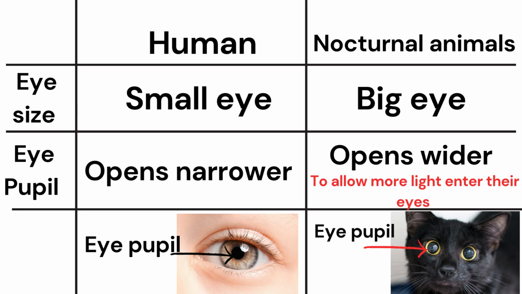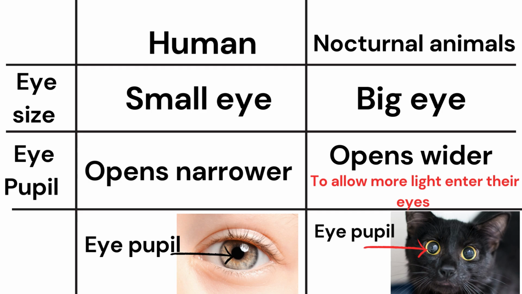And the eye pupil in the human opens narrower. What is the eye pupil? This is the smallest circle in our eyes that is black in color. So this black circle in our eyes is called the eye pupil, and this is where the reflected light rays enter the eyes.